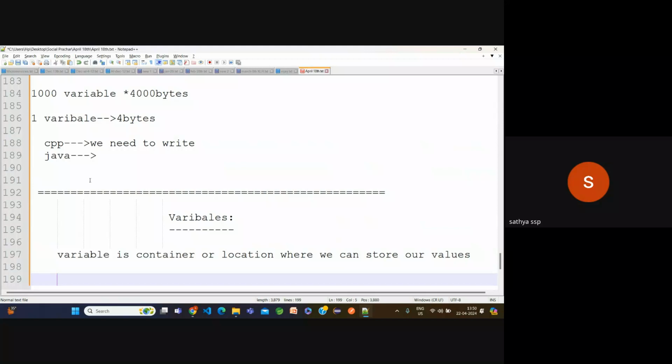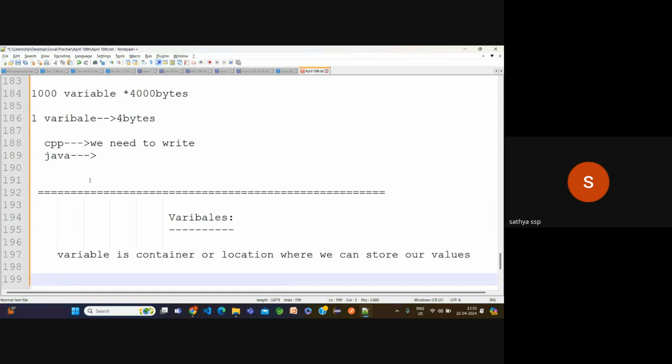Suppose one person called you today and you want to call him again after 2 days. How can we call? By number or name. Without storing, is it possible to call that person? We need to store that number in our brain memory or our phone memory. Without storing that number, we cannot call him. Whatever value you want to store, we need some memory space.